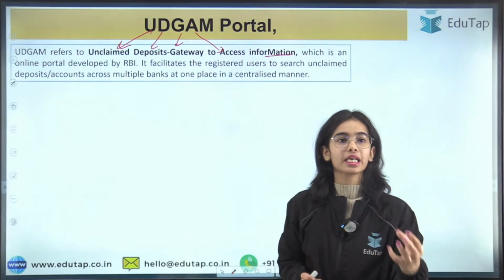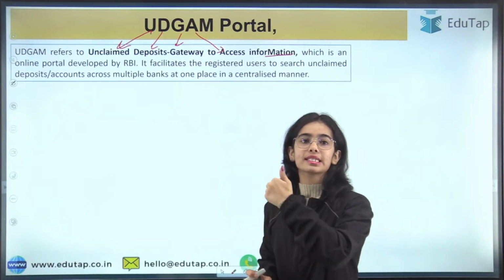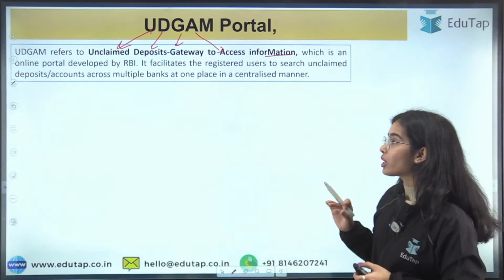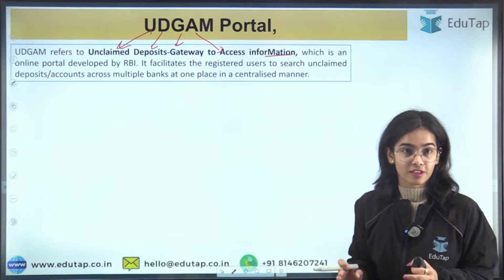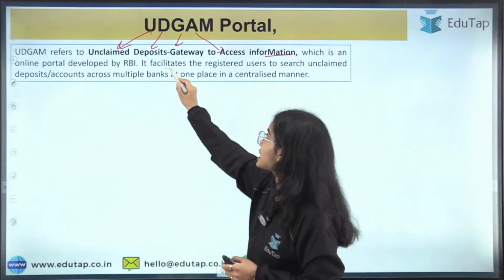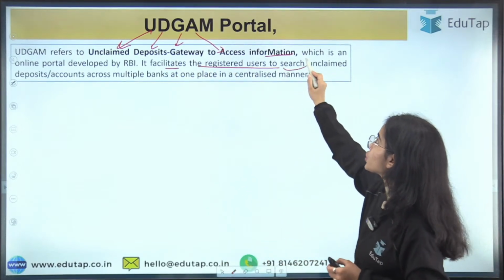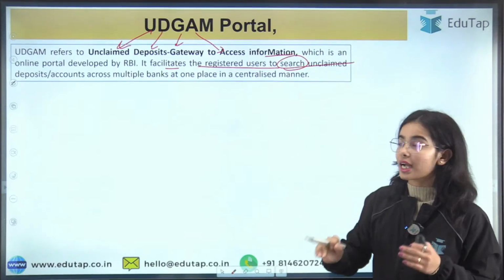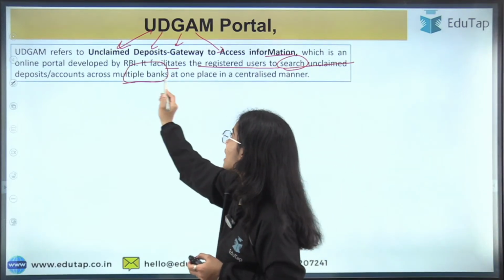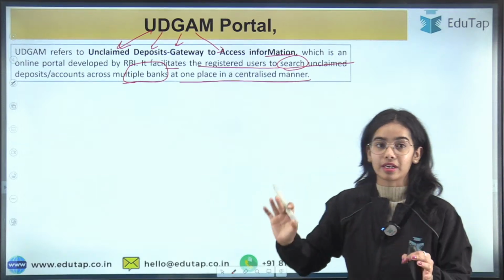It is an online portal developed by the Reserve Bank of India. It facilitates registered users to search unclaimed deposits or accounts across multiple banks at one place in a centralized manner.